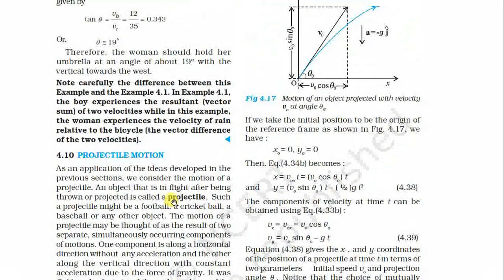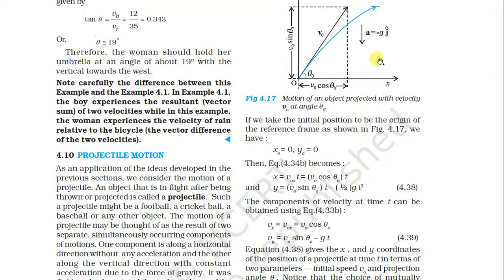So see here, if we make the initial position the origin of the reference frame as shown in the figure, this is our frame of reference. We have x0 equals 0, the origin, and y0 equals 0. So these equations become x equals v0 cos theta 0 into t, and y equals v0 sin theta 0 into t minus 1/2 g t square.